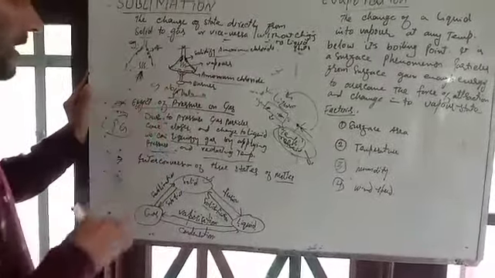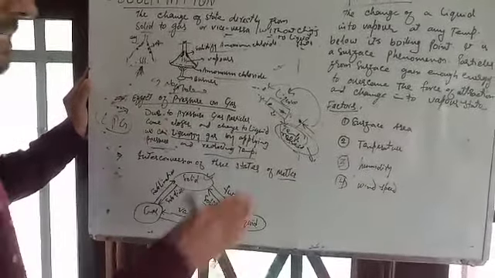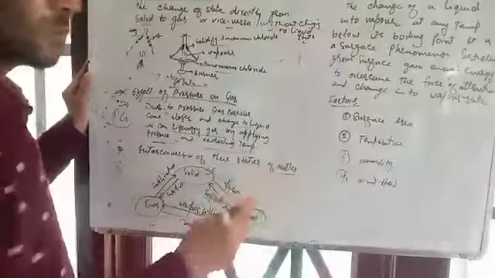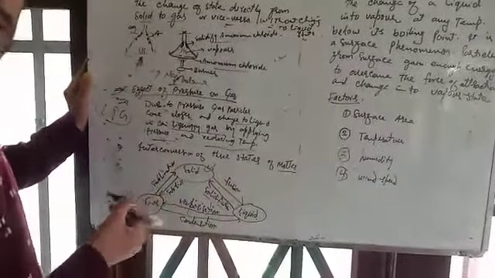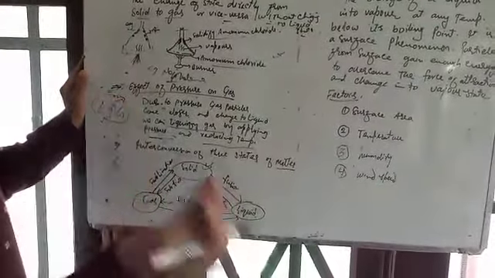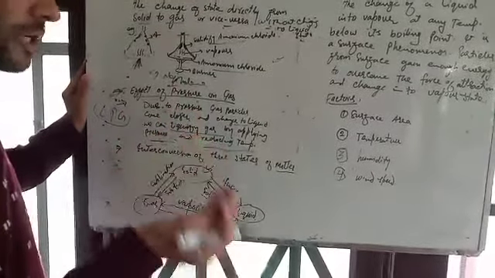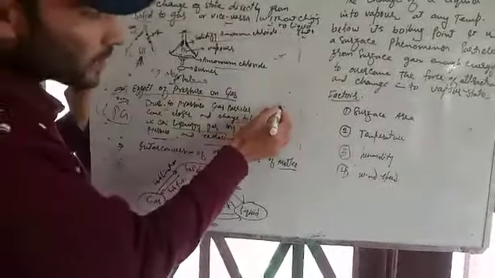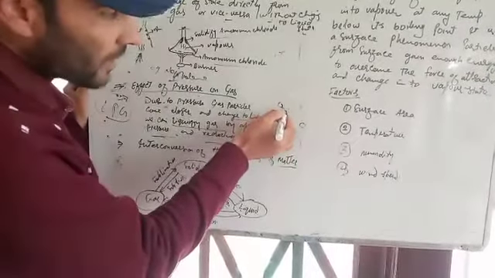Another important point is the effect of pressure on gas. How do these gases maintain pressure? What is the effect of pressure on the gases? First, the gas particles are very far apart from each other.